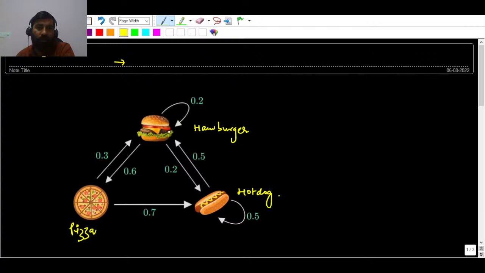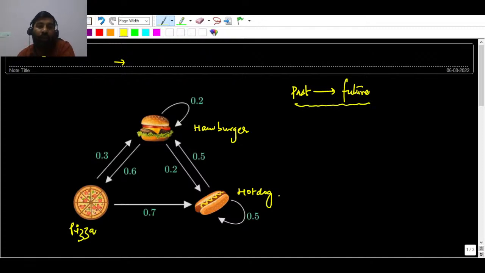Suppose today they are serving hamburger, and tomorrow they are going to serve pizza. Are you able to predict whether they are supposed to serve pizza tomorrow? What is the probability? If you are able to predict the future from the past, this is the concept of Markov chain.